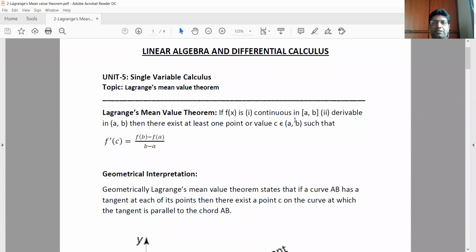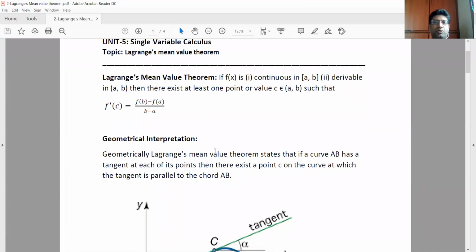If f of x is continuous in closed interval ab and derivable in open interval ab, then there exists at least one point or value c belongs to open interval ab such that f dash of c equals to f of b minus f of a by b minus a.